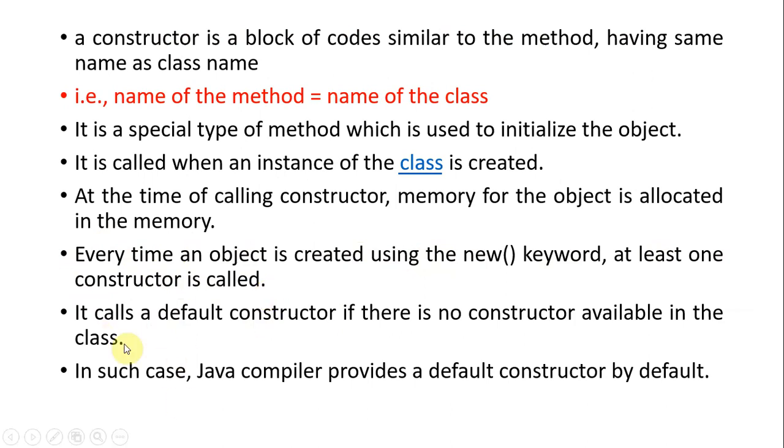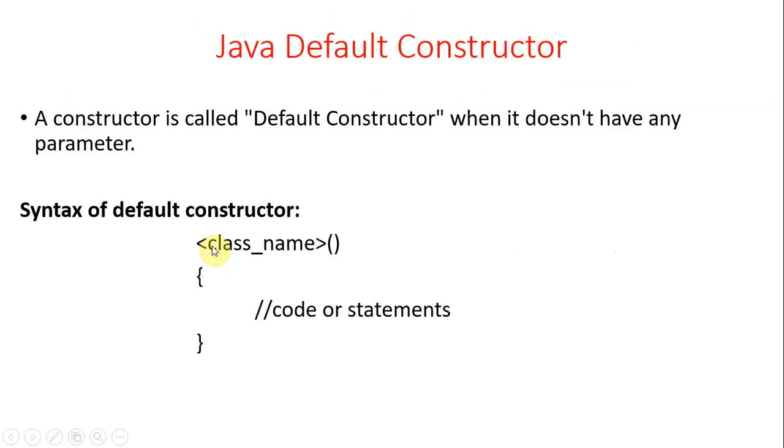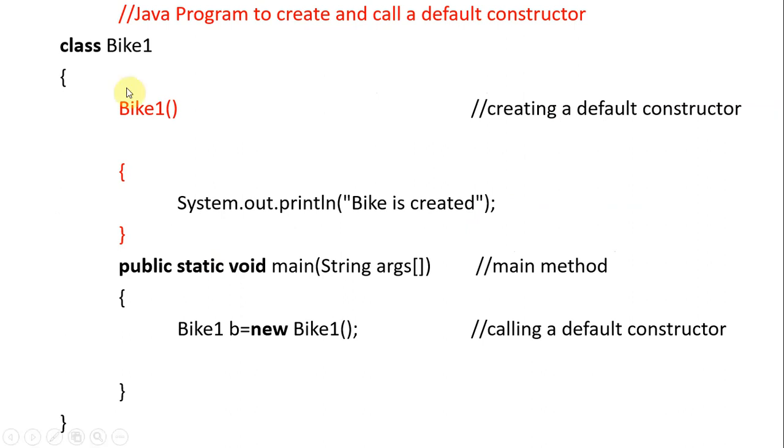It calls a default constructor if there is no constructor available. At the time of calling the constructor, memory for the object is allocated. So in this statement, you are creating an object and calling a constructor. If you didn't specify a constructor, by default it calls one. Even if you don't have anything in the bike class, it calls an inbuilt constructor. If there are statements, they execute; if there are none, nothing executes.